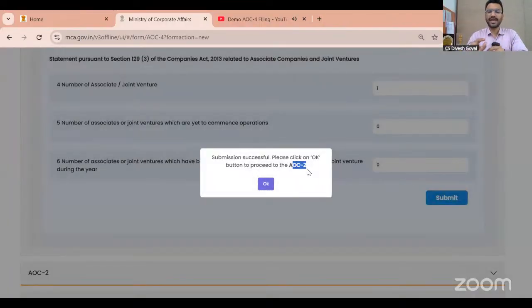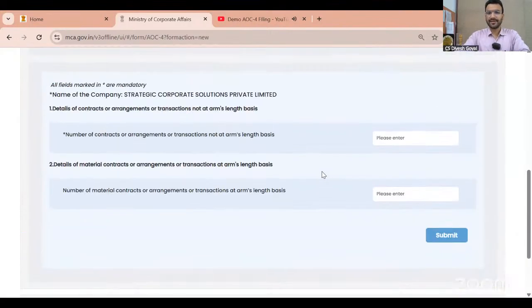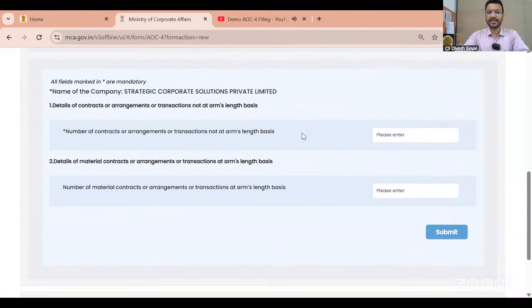AOC-2 is showing because we have selected yes in the related party transaction. It is asking for the number of contracts and transactions not at arm's length basis. I will mention 0. Generally, if we mention even a single transaction not at arm's length basis, that is against the law. In that case, the auditor will qualify our auditor report also. So make sure that maximum time this should be 0. If it is 1, the auditor report will be qualified.